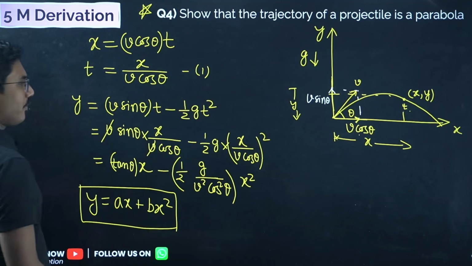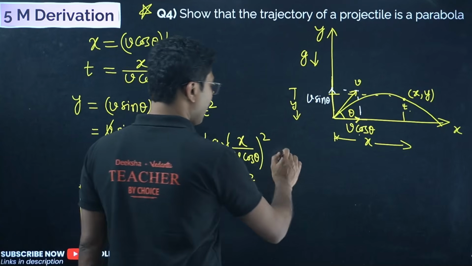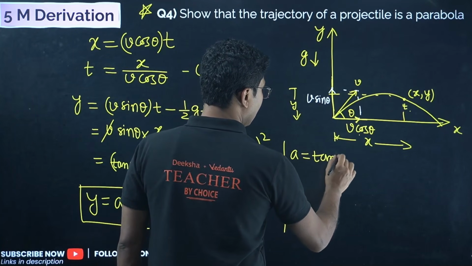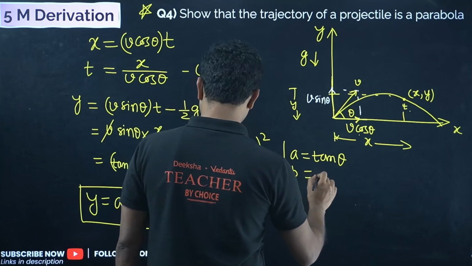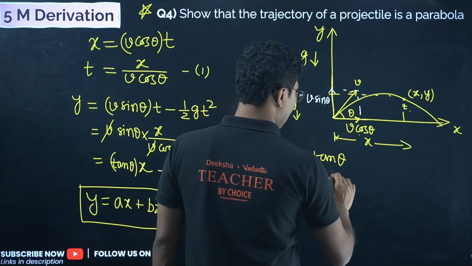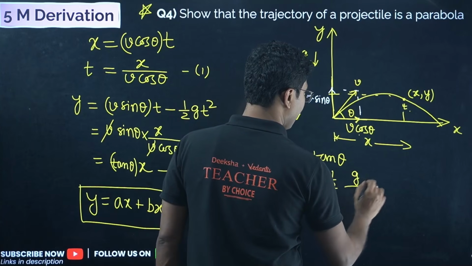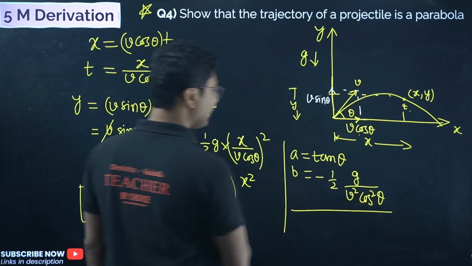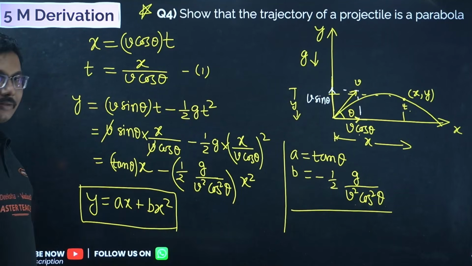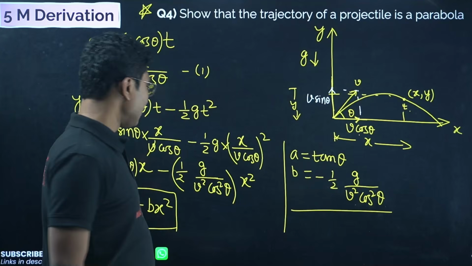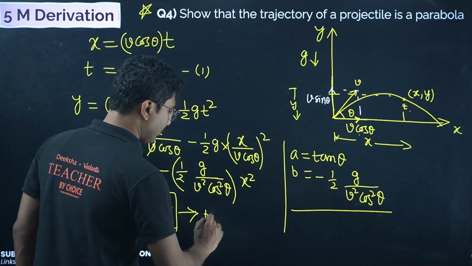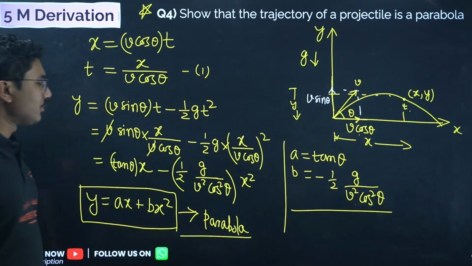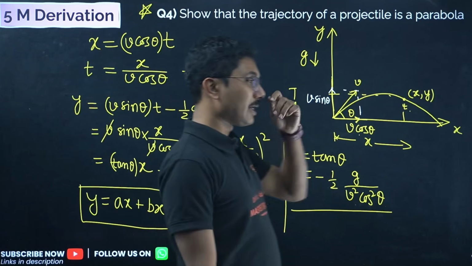So this is an equation of a parabola. Now remember you have to mention what a is and what b is. Here a equals tan theta and b equals minus half g divided by v square cos square theta. So this is b, this is a. If you have reached this position, you can easily say this is a parabola. This equation is the equation of a parabola. Once you know that, your derivation is complete and 5 marks is secured.